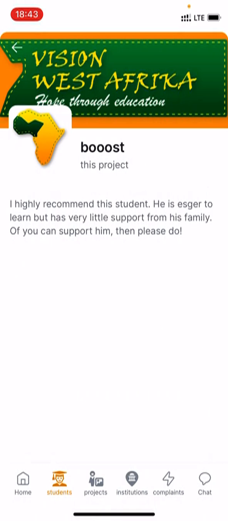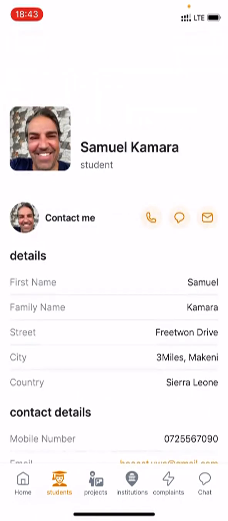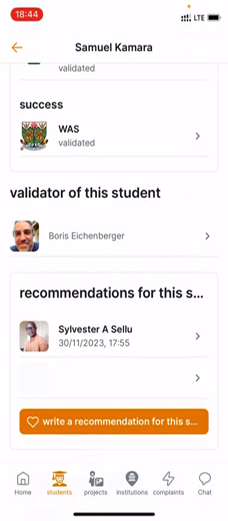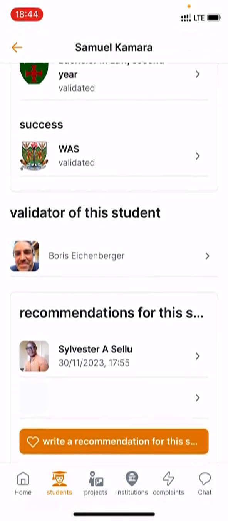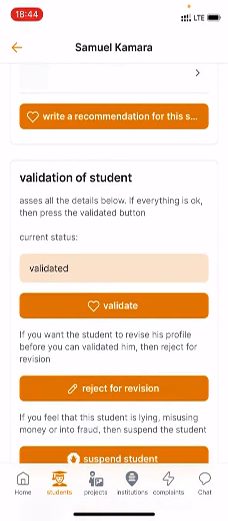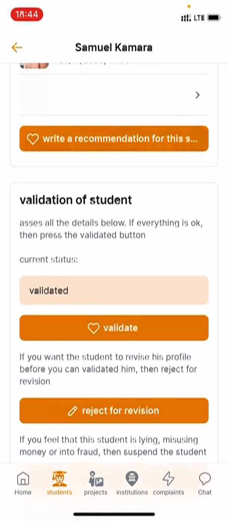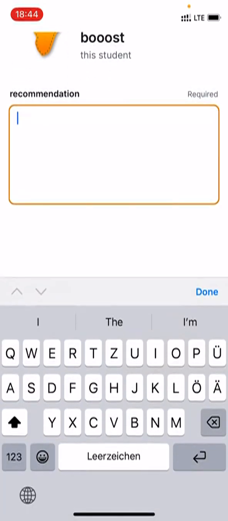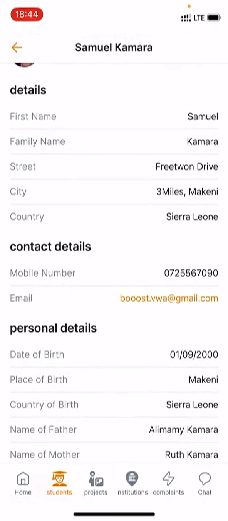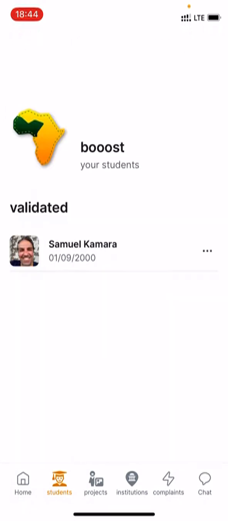I highly recommend the student. He's eager to learn, but has very little support. It's because of poor network at the moment that the picture is not showing here. Otherwise, my picture and my name would come up here too. I can also write a recommendation right here in his profile if I want to do that. That would be another way how to write a recommendation.